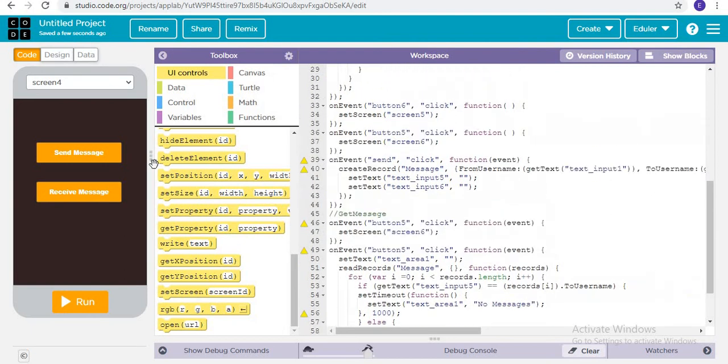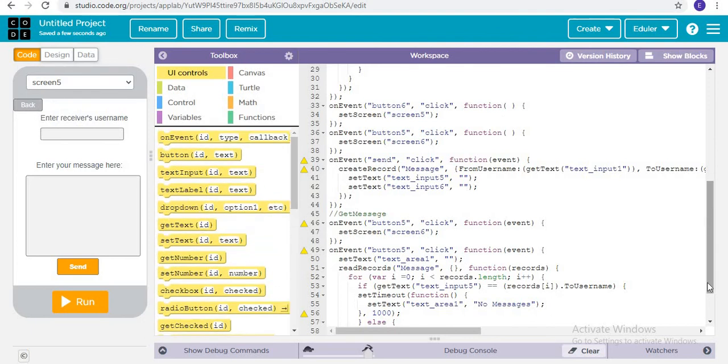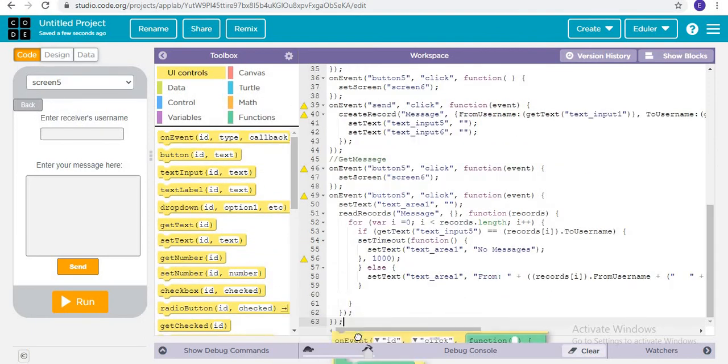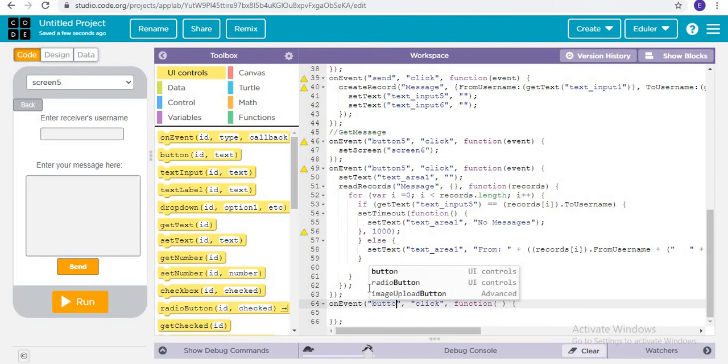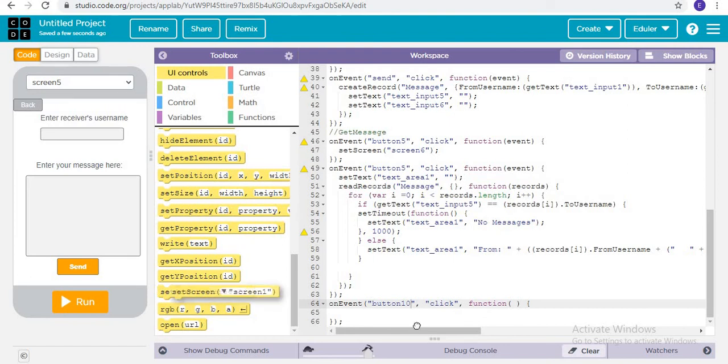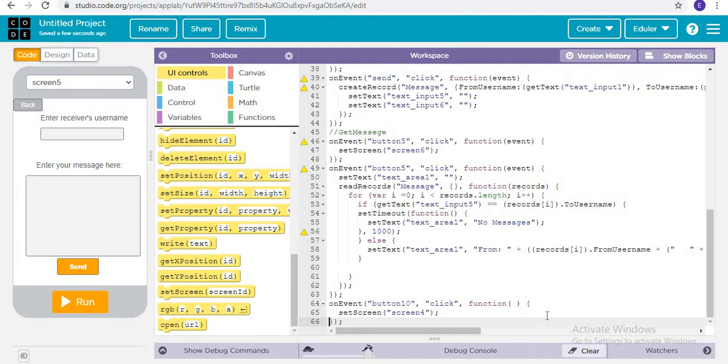What we can do now is, for screen number 5, this back button: when button 10 is clicked, then it will set screen number 4. Fine.